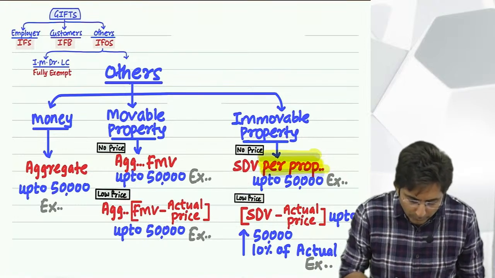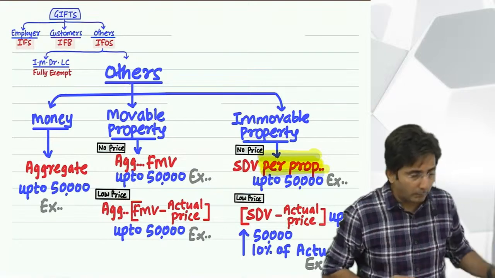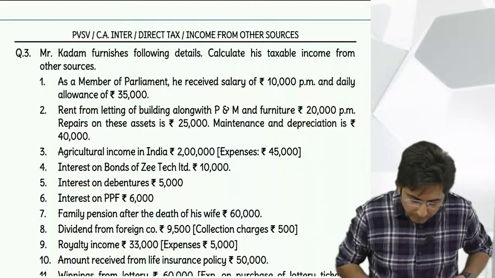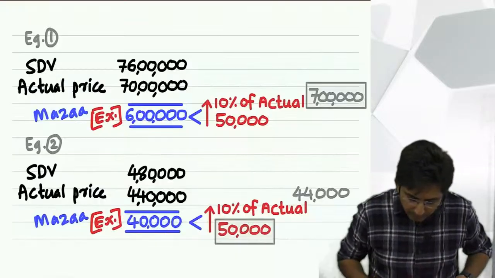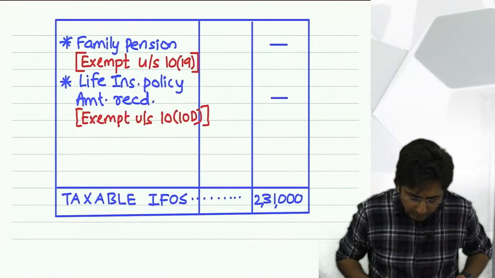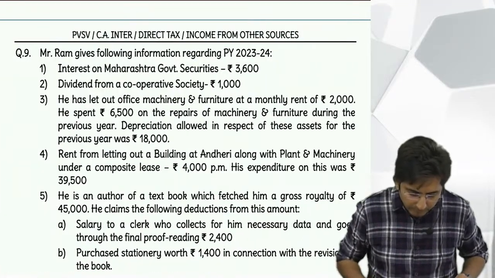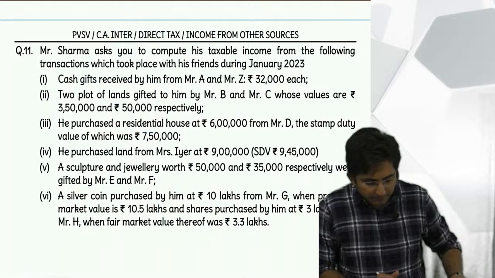Okay, so we'll do one good question right now, which will cover all these points. Question number 11. It won't take much time.